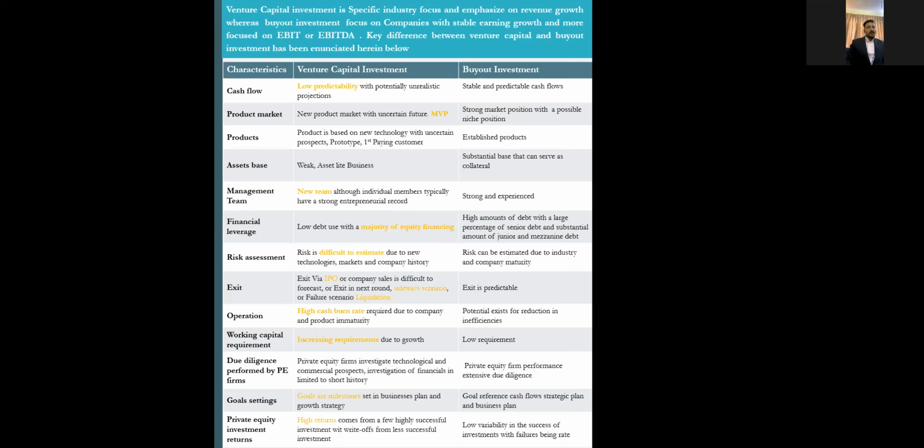So now, yes, in terms of the product portfolio, that could be very uncertain, right? The product is at a very nascent stage, or there could be some sort of minimum viable product, like some sort of prototypes, or first paying customers are there. So it's a very nascent stage, right? We must say that in venture capital investment. So these are the challenges we face, like how you precisely measure the going forward projection of a business.